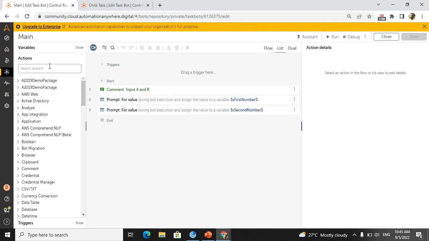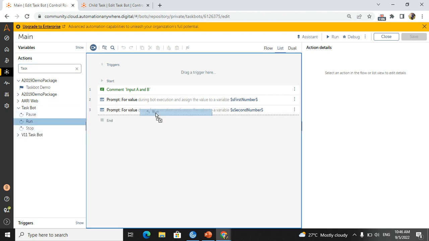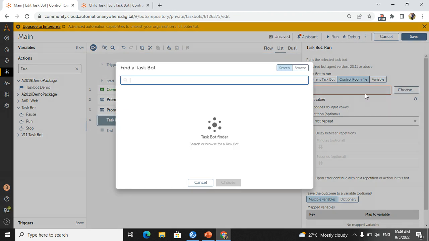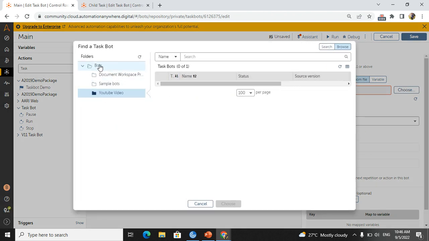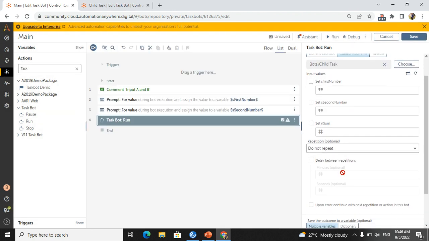Just I will take task bot run again, and if you choose a child bot, here you will get three: first number, second number, and sum number. So this is the difference. If you check it as an input, then it will expect some number from the main task. If you make it an output, then it will not expect it from the main task. That is the difference here, correct?